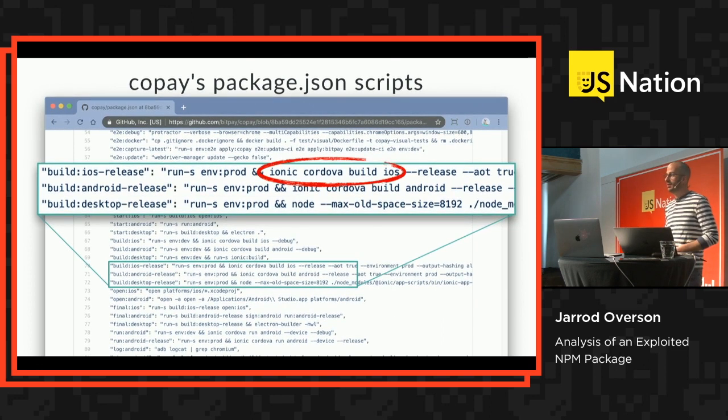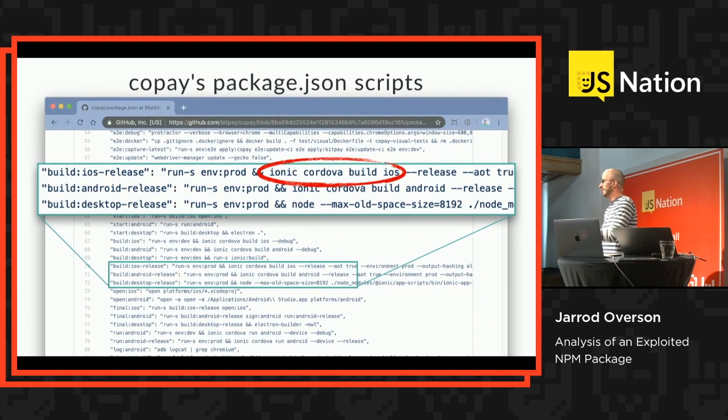If you're familiar with the history of web development and native applications, you'll also recognize Cordova. Cordova, for those of you who aren't familiar, is PhoneGap by a different name. Basically a hybrid development environment that allows you to use web technology, HTML, CSS, and JavaScript on native applications. So we are targeting the build step for Copay Dash's application being built by Cordova.